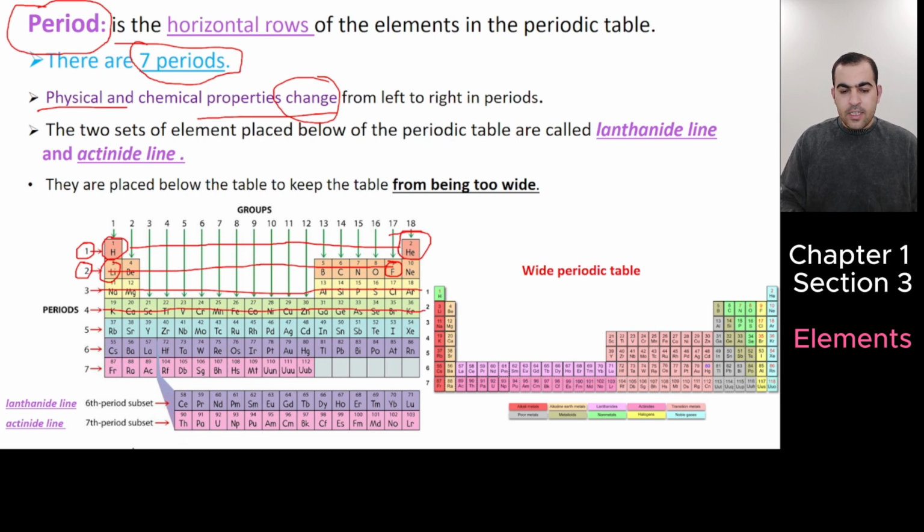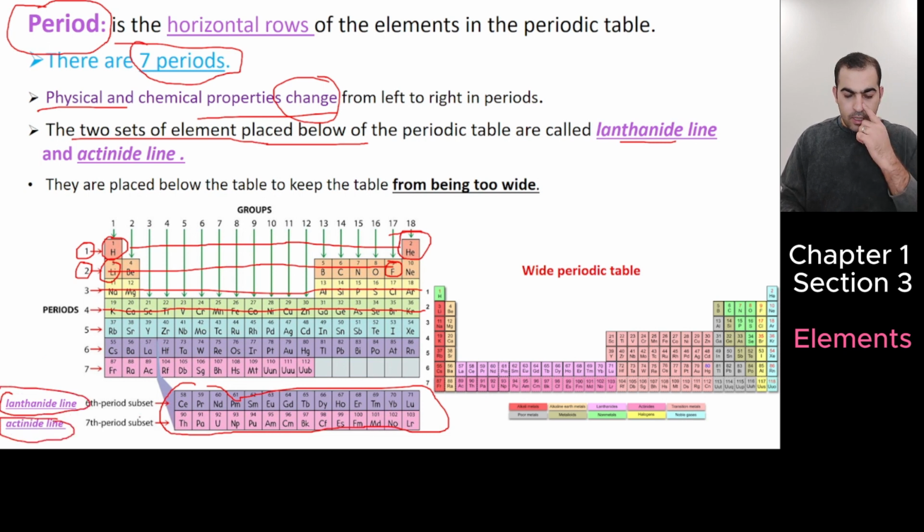Guys, if you see, we have 2 series of lines below the periodic table. What are they? There are 2 sets of elements placed below the periodic table. We call them lanthanides and actinides.